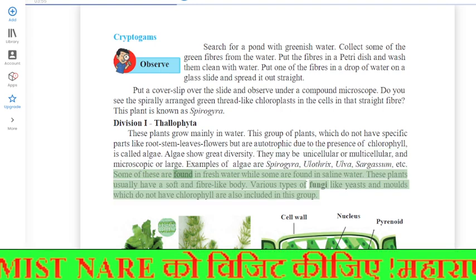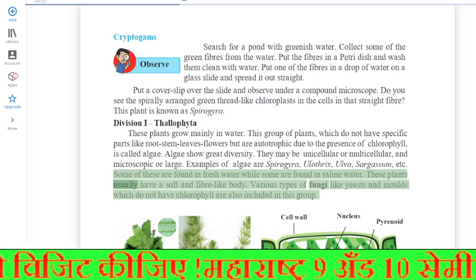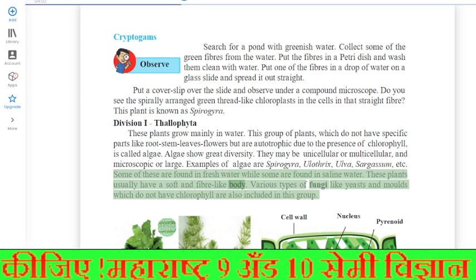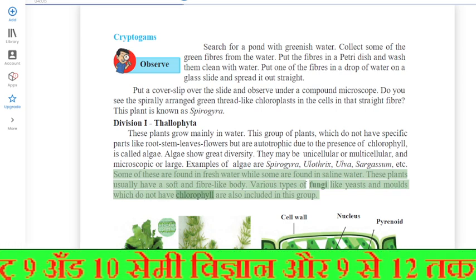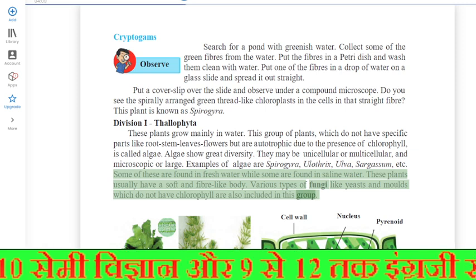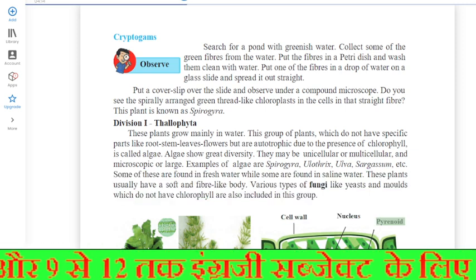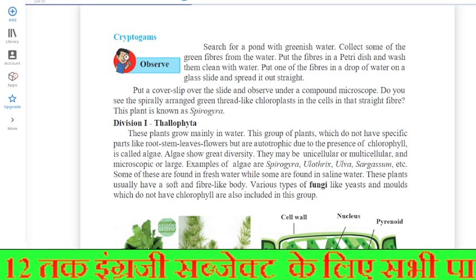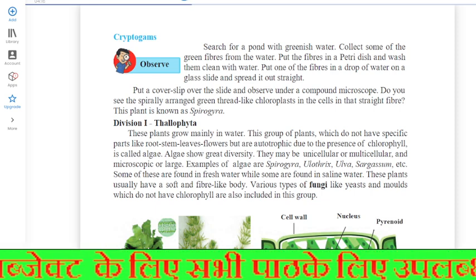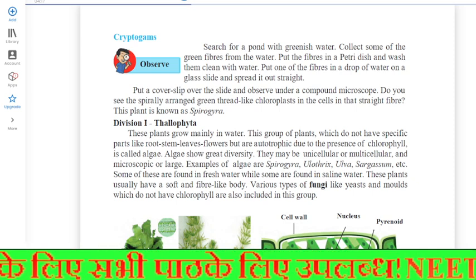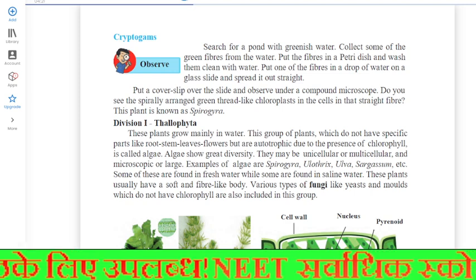Some of these are found in fresh water while some are found in saline water. These plants usually have a soft and fiber-like body. Various types of fungi like yeasts and molds which do not have chlorophyll are also included in this group. Nucleus. Cell wall. Pyrenoid. Spiral chloroplasts. Spirogyra. Ulva. Chara. Plants of the Thallophyta division.